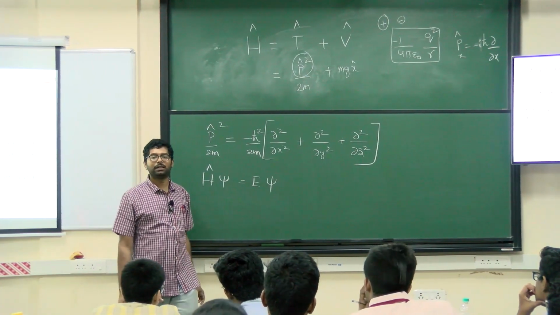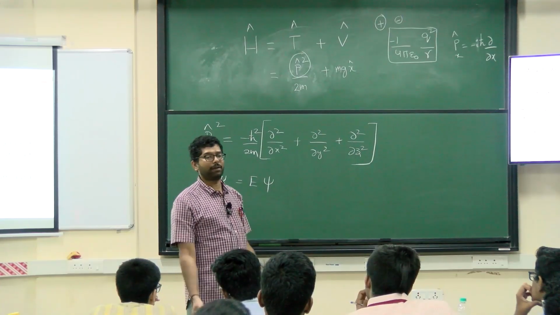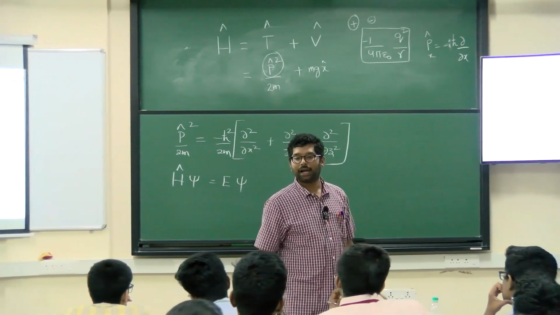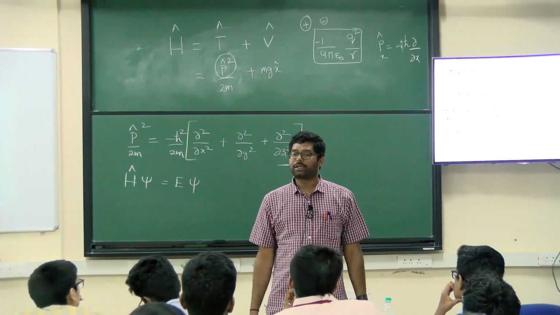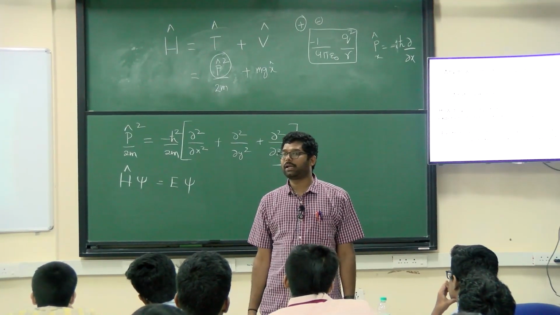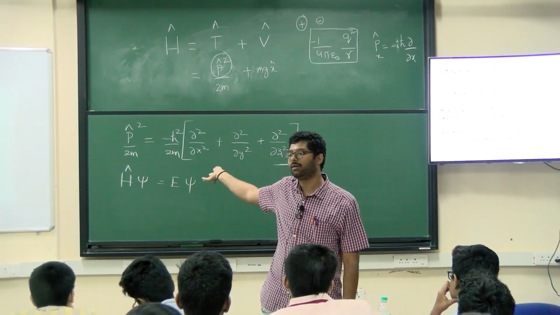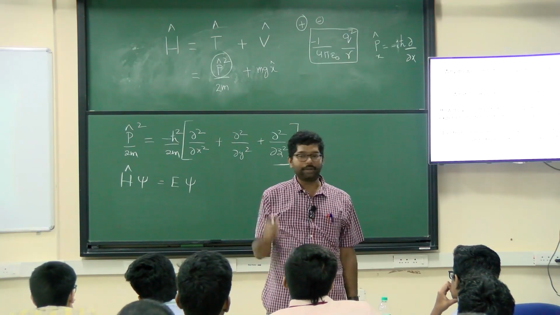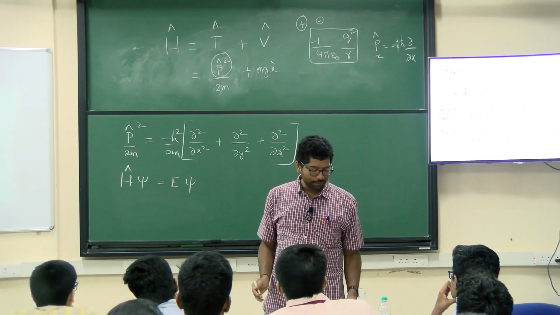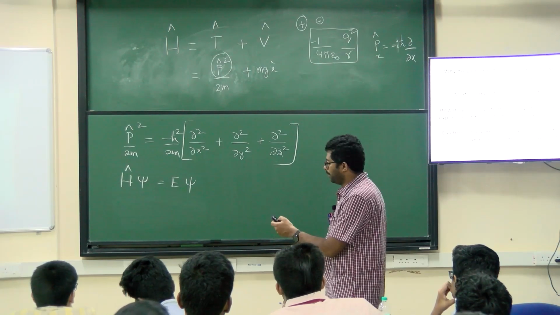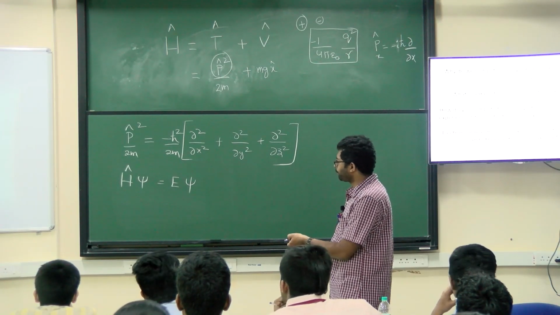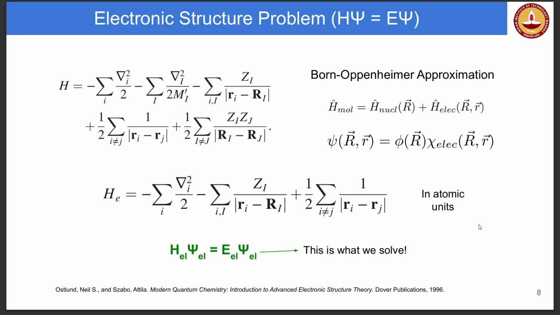We said earlier that I have n number of nuclei or m number of nuclei, I don't remember, and n number of electrons. If you are treating the electrons as quantum mechanical particles, accordingly those many summations will be going from there to there. So this is what we will be dealing with when you are writing the system. So this is the electronic structure problem as a whole. This whole thing you guys know about, I think, is called the Laplacian operator, right? You might have heard of that.